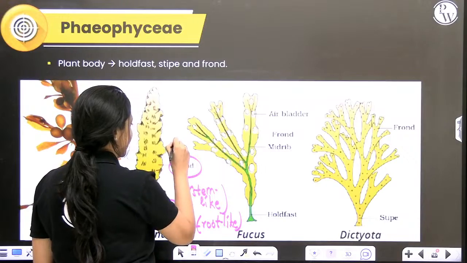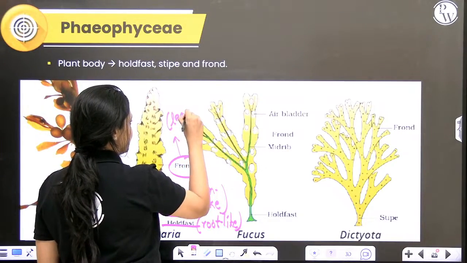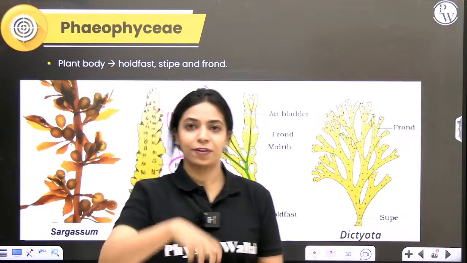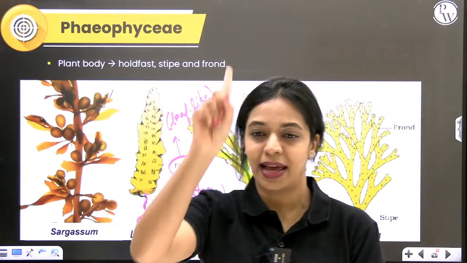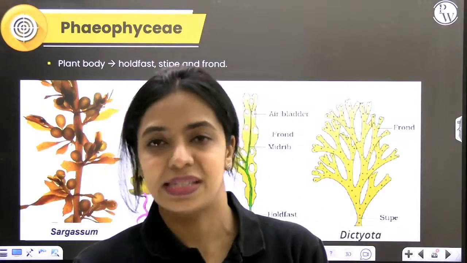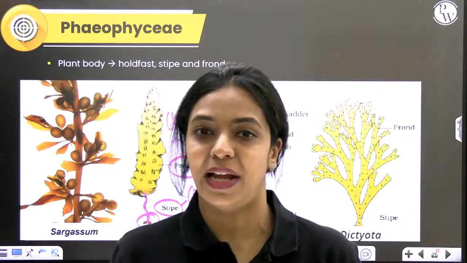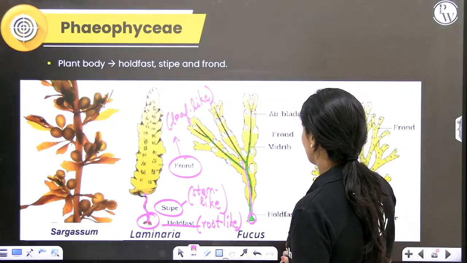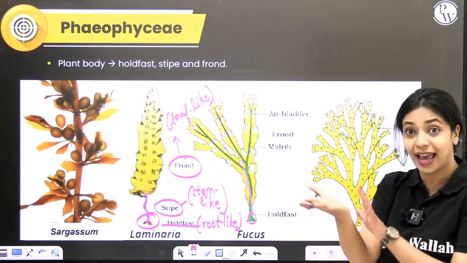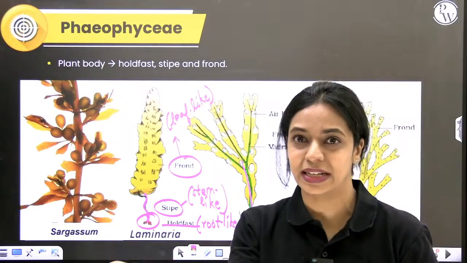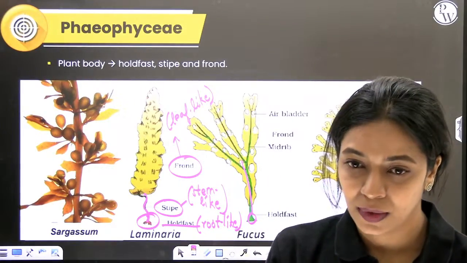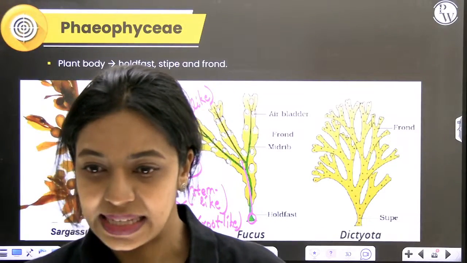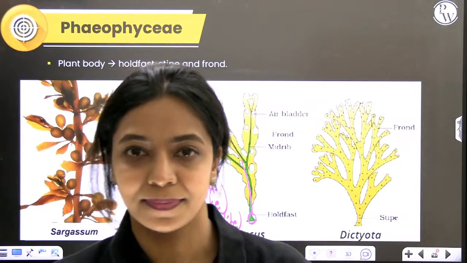Frond is leaf like. So in its body, you will have holdfast that helps in attachment, stem like stalk, which is called the stipe, and you will have the leaf like frond. You can see it everywhere. See, here you have the holdfast, you have the stipe, and then you have the major area where photosynthesis will take place, that is your frond. Understood? Is that clear, everyone?